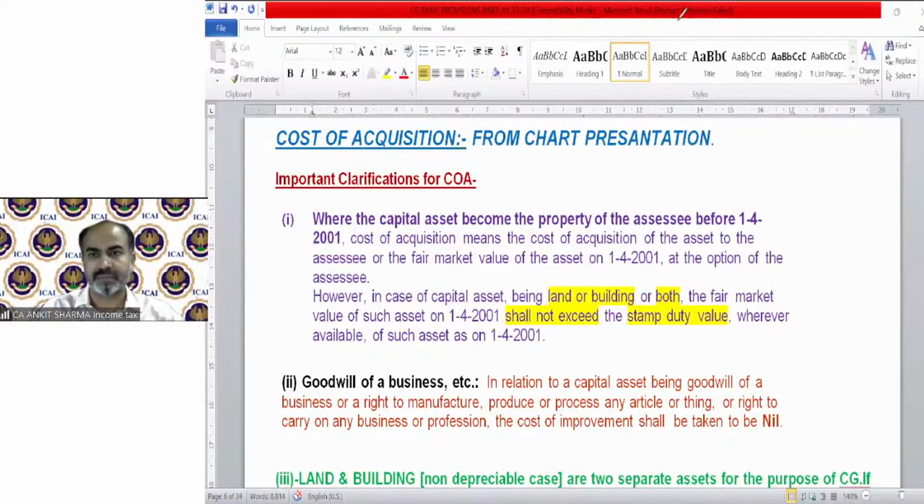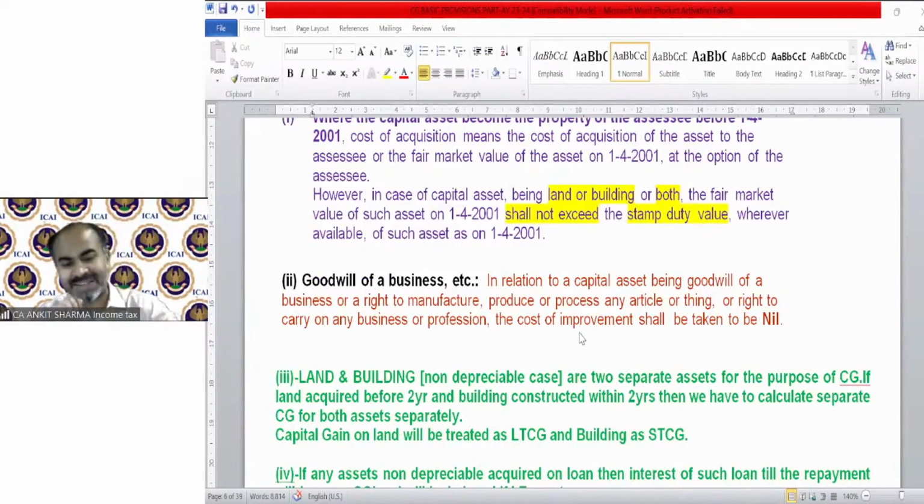Next is goodwill of business, etc. Now it's an important provision. In all cases, if there is cost of improvement after the acquisition, then we also consider that cost of improvement if it is after 1/4/2001. Clear? But in case of goodwill of business, etc., the cost of improvement will always be nil. In relation to a capital asset being goodwill of a business or a right to manufacture, produce any article or thing, or right to carry on business or profession, the cost of improvement shall be taken to be nil. Okay.